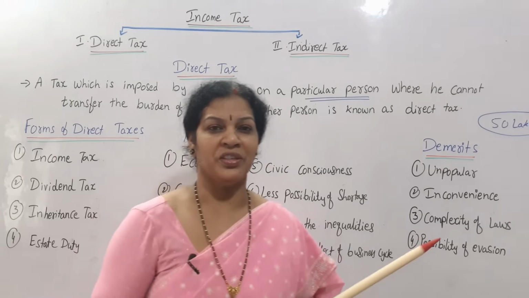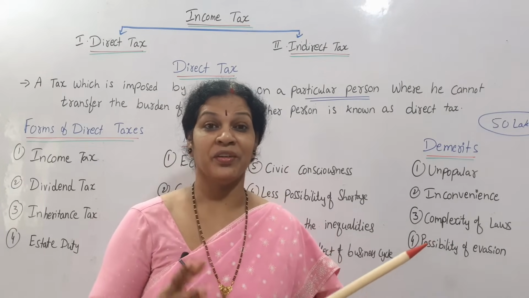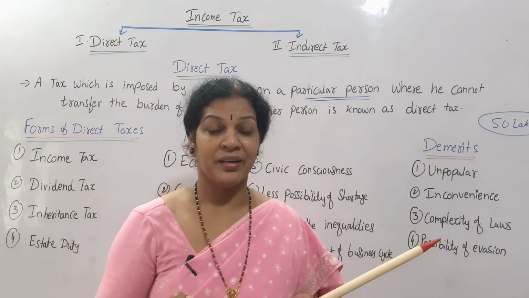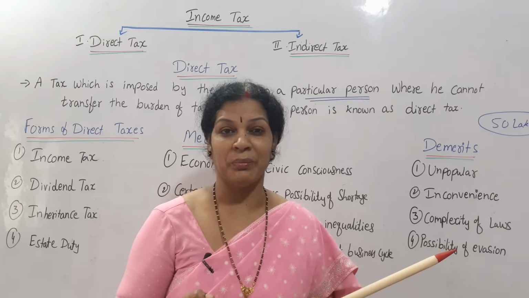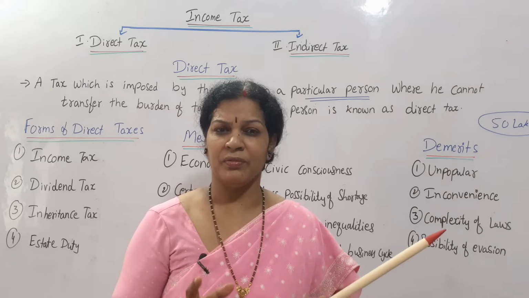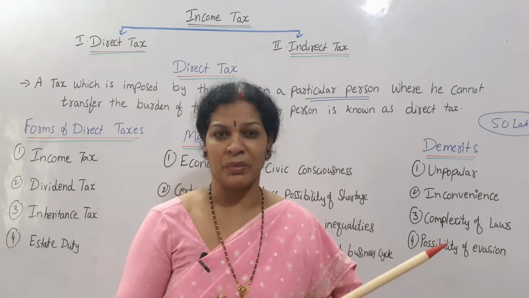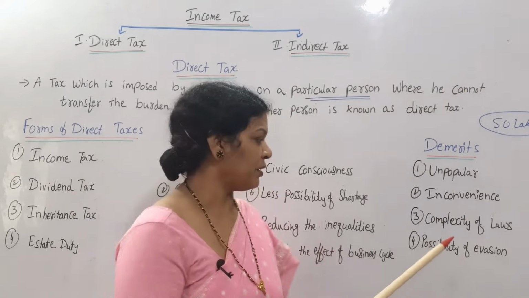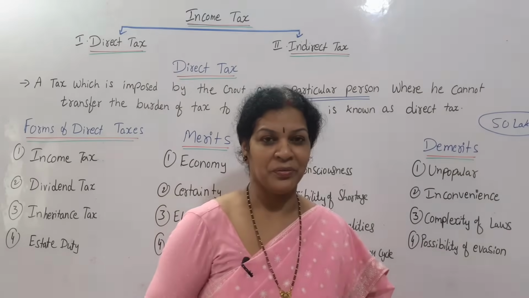Laws are also always changing, with some kind of tough laws which cannot be understood by a common man, which creates a lot of fuss in the minds of normal common people. And there is also the possibility of evasion.